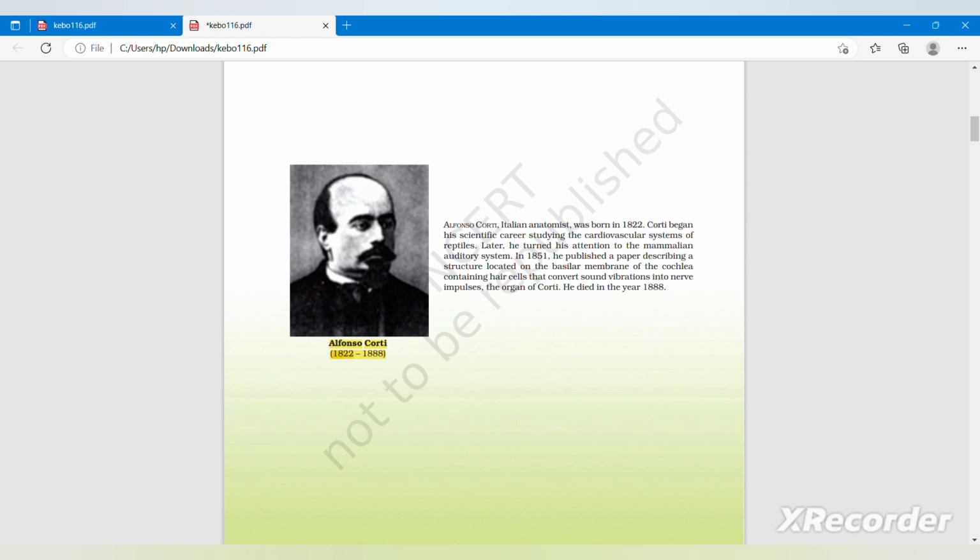Alfonso Corti, Italian anatomist, was born in 1822. Corti began his scientific career studying the cardiovascular system of reptiles. Later, he turned his attention to the mammalian auditory system. In 1851, he published a paper describing a structure located on the basilar membrane of the cochlea containing hair cells that convert sound vibration into nerve impulses. The organ of Corti. He died in the year 1888.